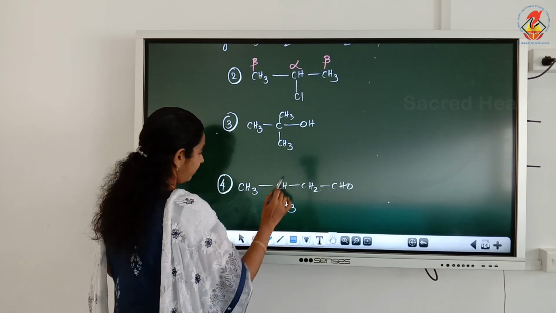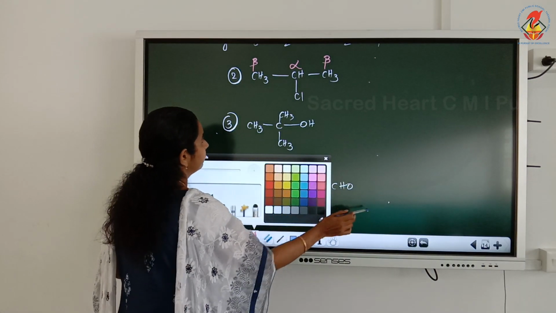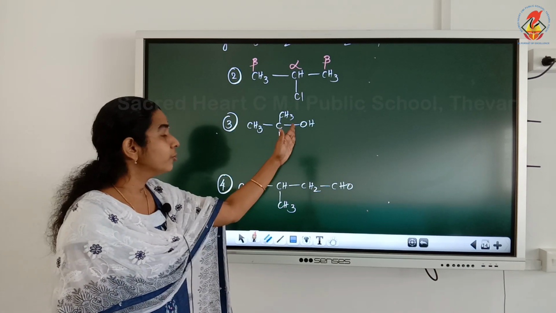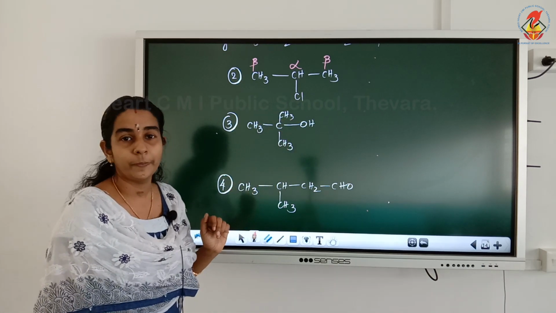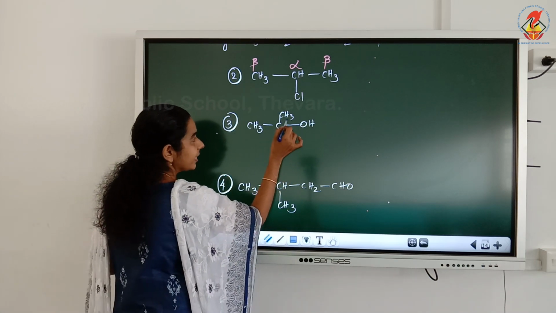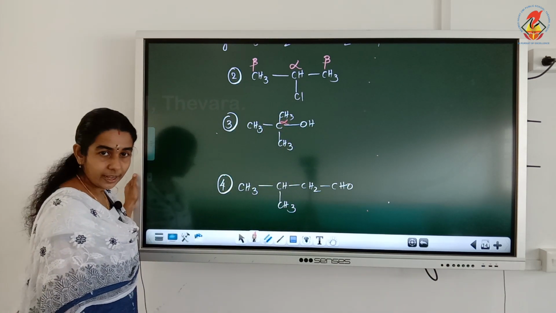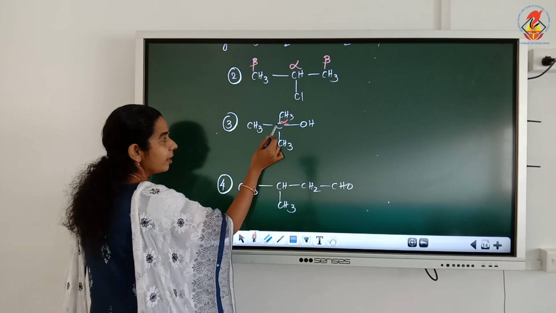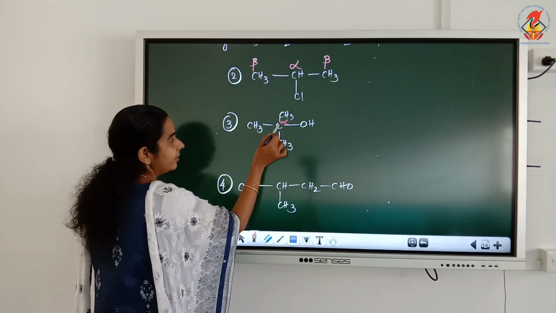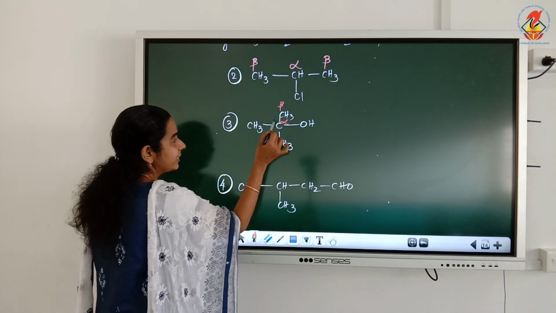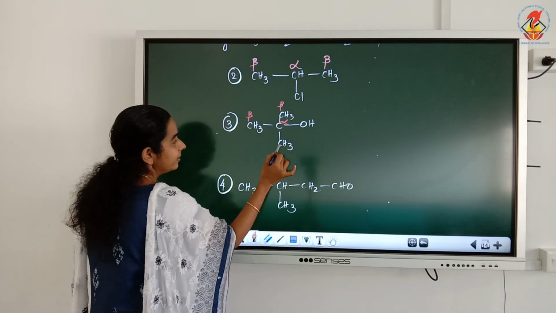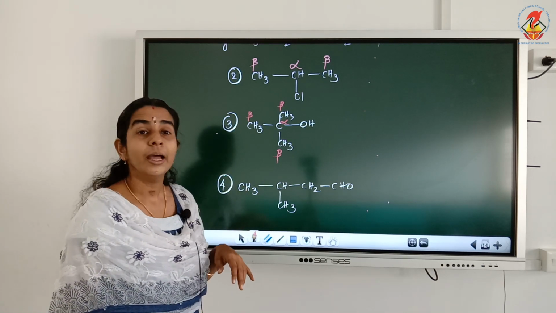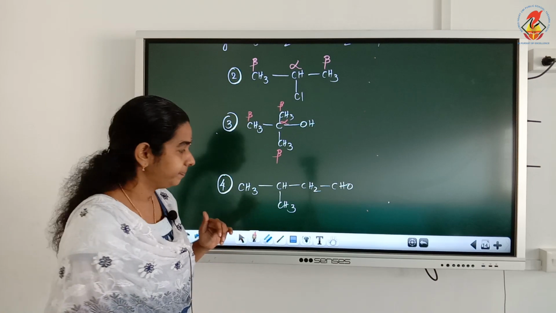See the next compound given. The third example, the functional group present here is the OH group. So the OH attached carbon is alpha. Alpha attached carbons are beta carbons. So the alpha carbon is attached to how many other carbon atoms here? It is attached to this carbon, so this is beta. To this carbon, so this is beta. So how many alpha and how many betas here? One alpha, but 3 beta carbon atoms here.